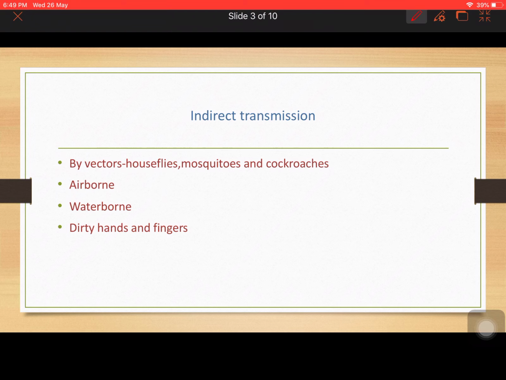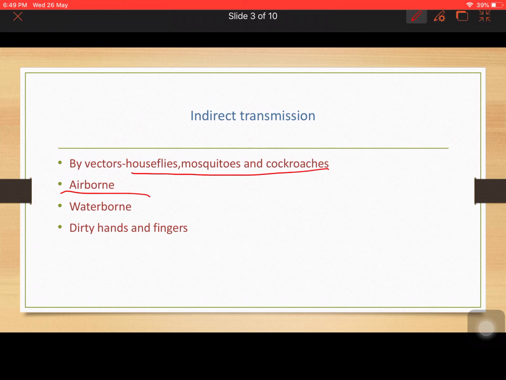Now first we will discuss that houseflies, mosquitoes and cockroaches are carrying the pathogen from the reservoir, that is from the infected person to the healthy person, and these are acting as intermediaries and they are called vectors. Now how is airborne transmission? Like we can say that the dried feces of some animals move around in air, so when we inhale through air or dust, that causes several diseases like influenza, tuberculosis, common cold and pneumonia. Now all are mainly upper respiratory tract diseases and lung related disorders.